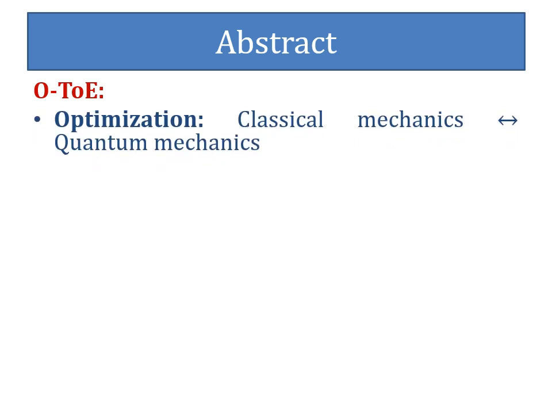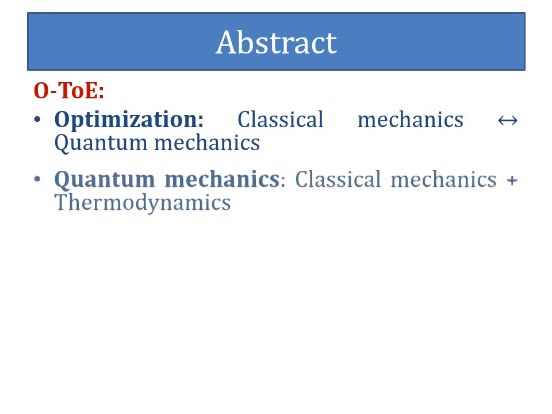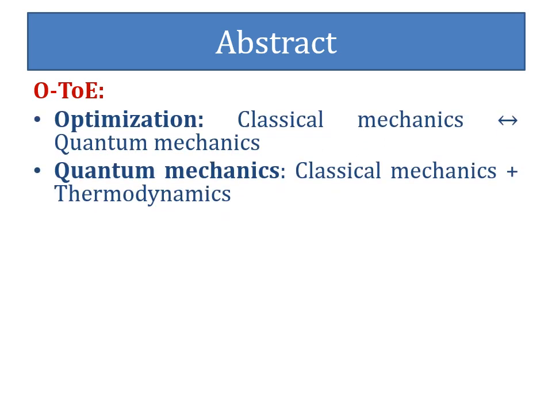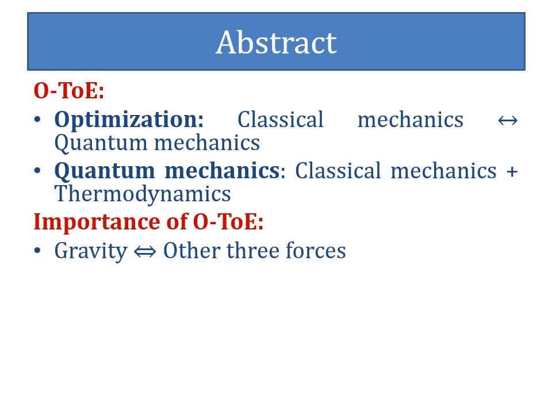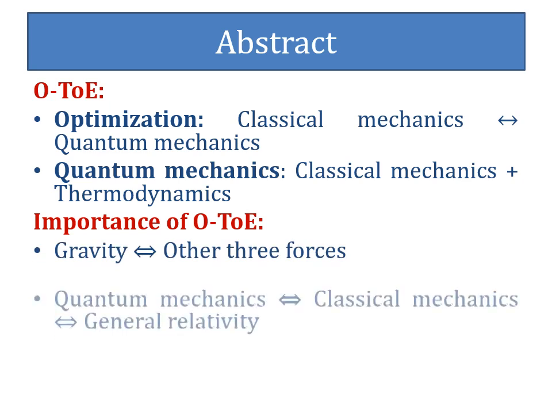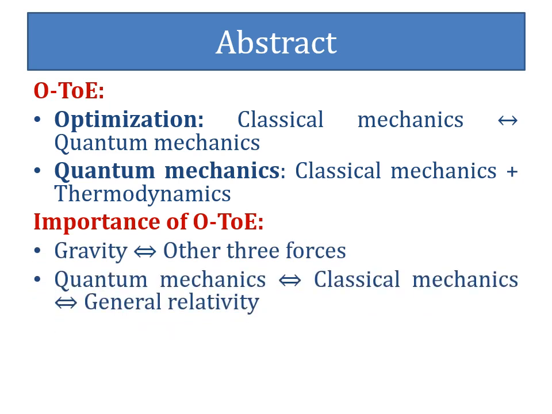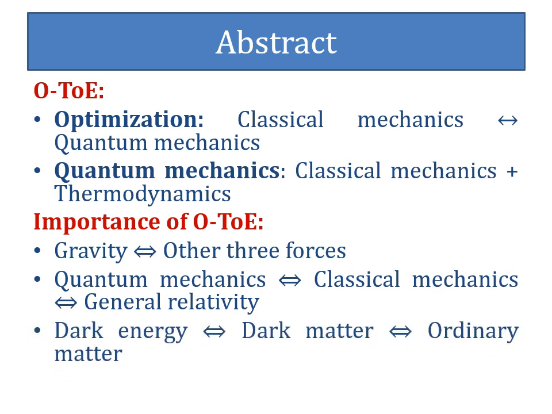This theory is an optimization of all the concepts of classical mechanics and quantum mechanics. It explains all the concepts of quantum mechanics by using the concepts of classical mechanics and thermodynamics. This merge is the most essential for the unification of gravity with the other three forces. This theory can bridge the gap between quantum mechanics, classical mechanics and general relativity. It is helpful to explain presently unknown properties and interactions of dark energy and dark matter with each other as well as with ordinary matter.